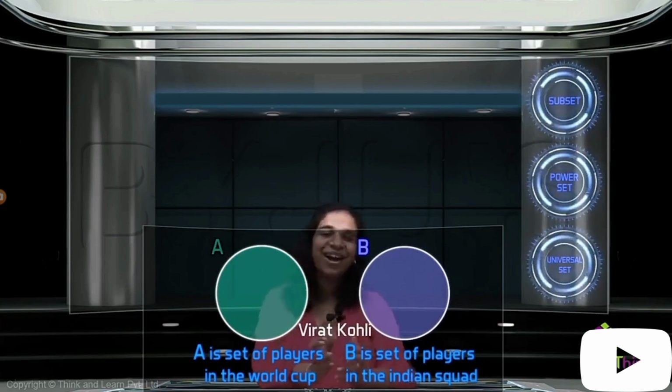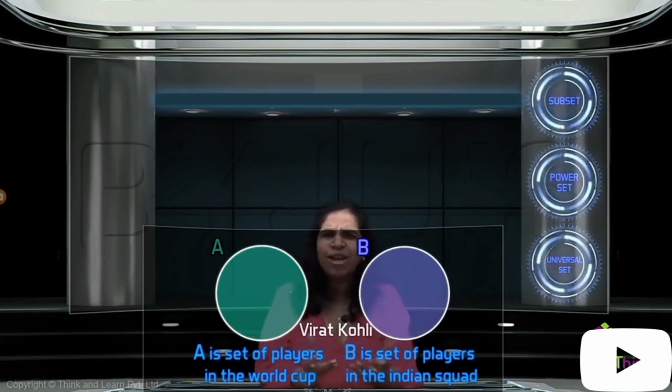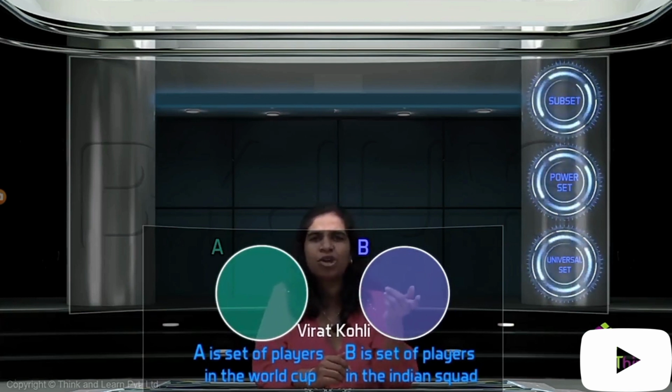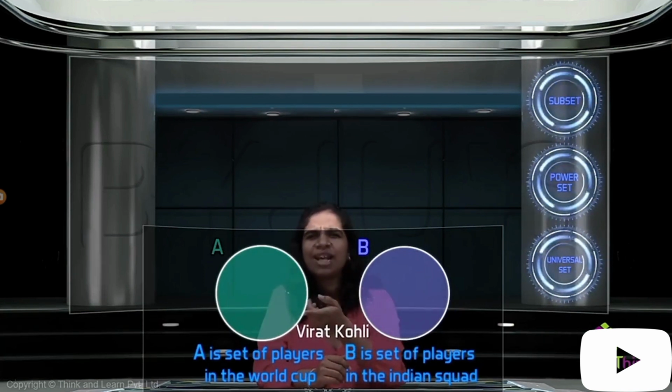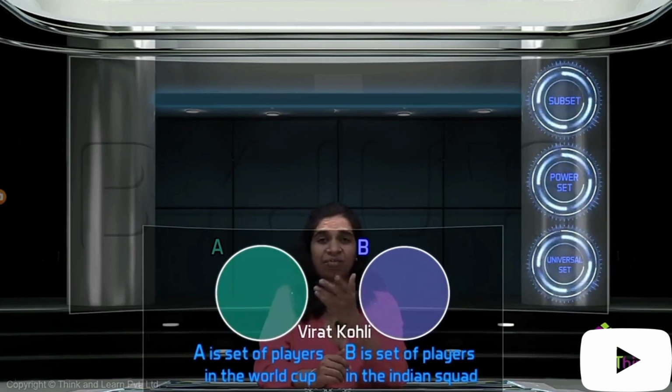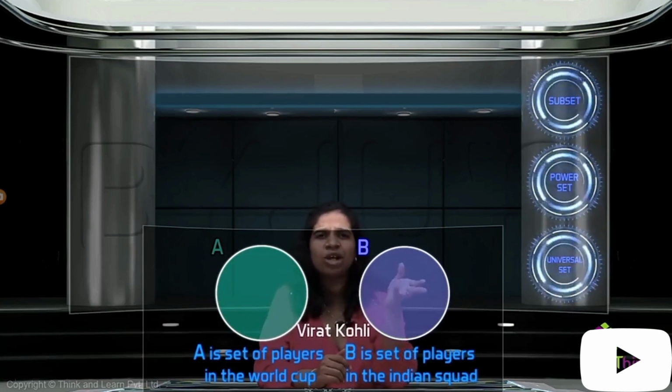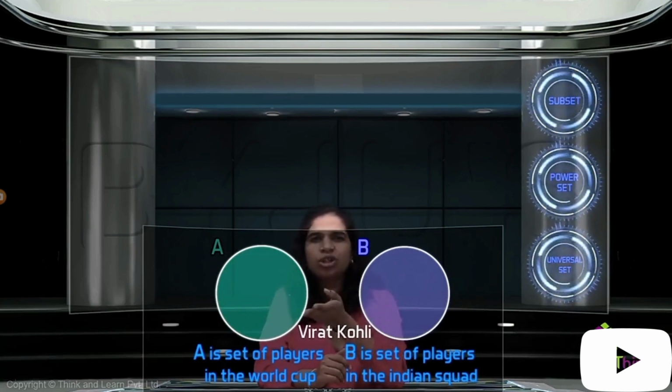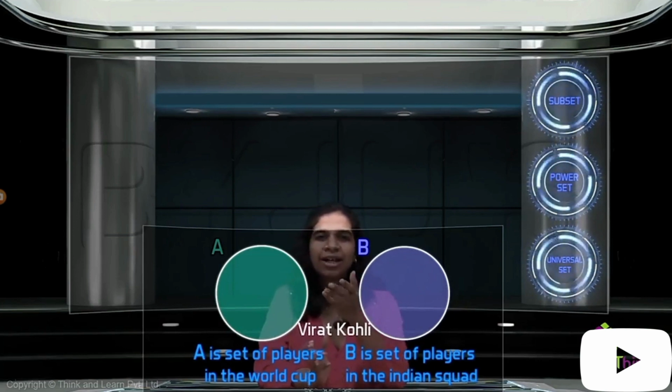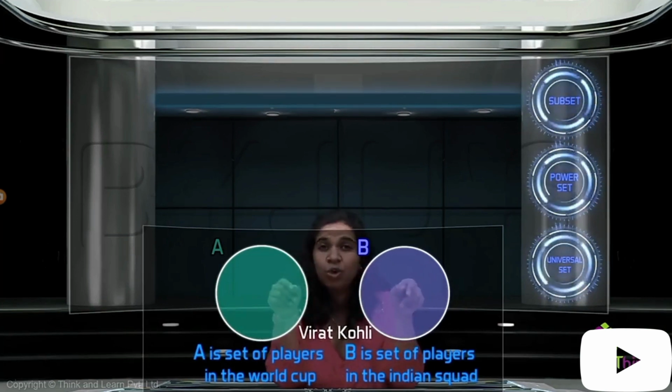I keep coming back to him. Not really, but just an example. So where do you put him? You should put him in set B for sure, but you should put him in set A also. Every player who is in set B, every player who was in the Indian team, obviously was also there in the entire World Cup thing, right? Now, you can't write a player two times.